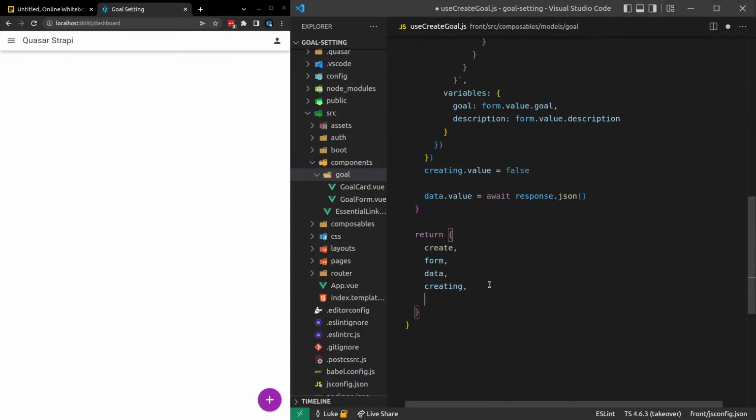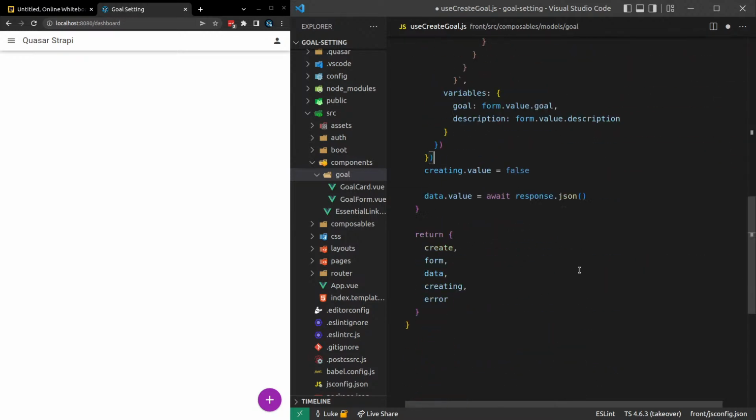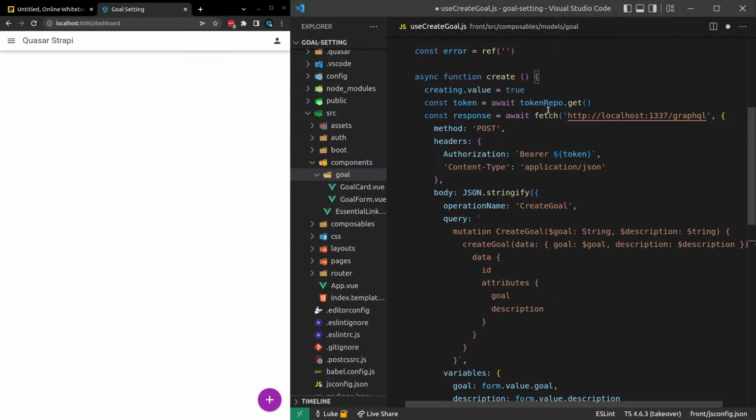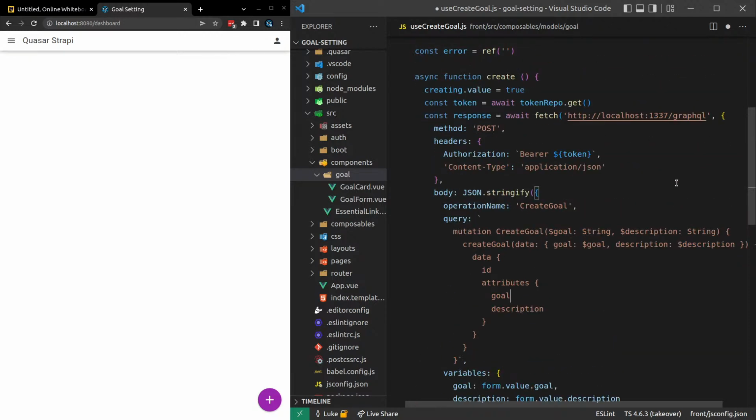So let's come down here, and now we've got error available. And I want to be able to deal with an error case here. And I might actually bring in VueUse's fetch composable.